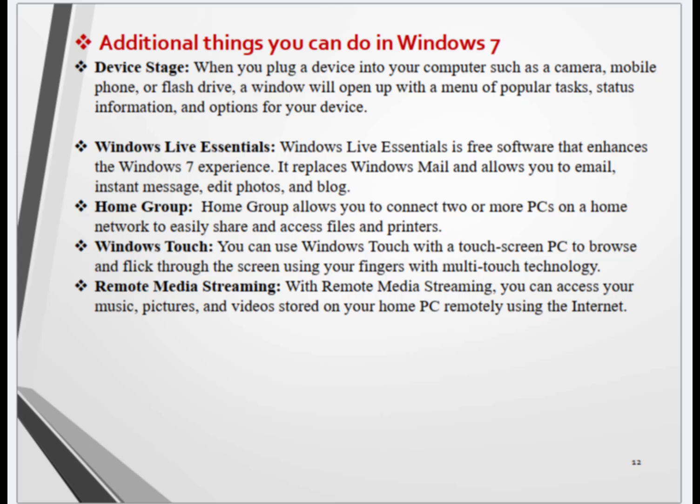HomeGroup allows you to connect two or more PCs on a home network to easily share and access files and printers. Windows Touch. You can use Windows Touch with a touch screen PC to browse and flick through the screen using your fingers with multi-touch technology. Remote media streaming. With remote media streaming, you can access your music, pictures, and videos stored on your home PC remotely using the internet. 12.